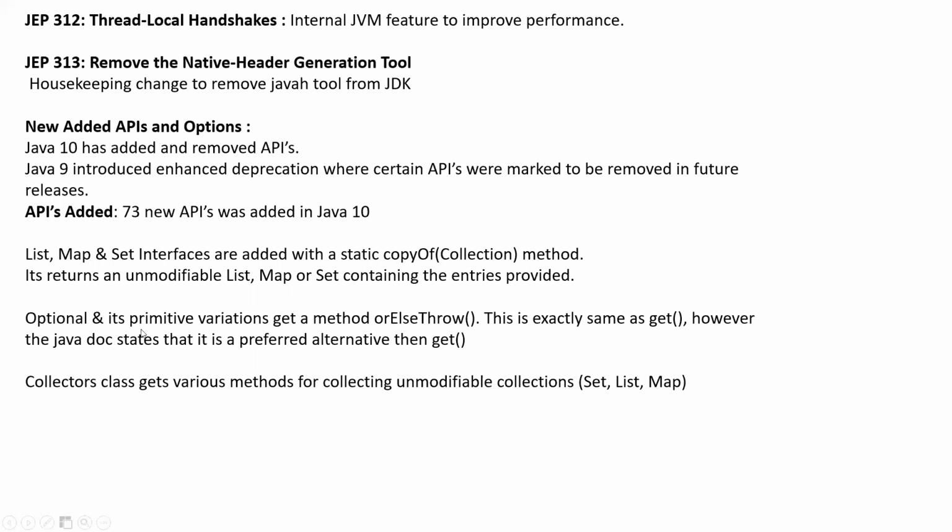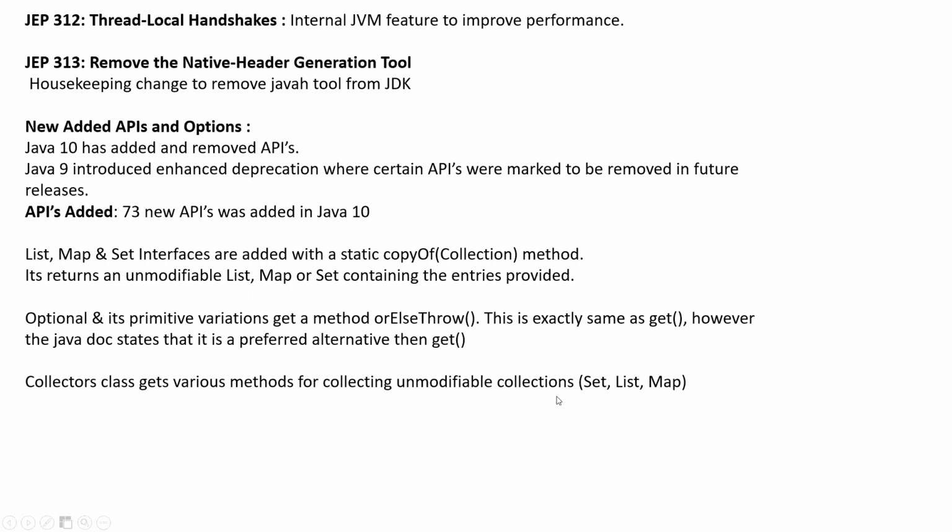The other one is orElseThrow. They have added an orElseThrow method also. This is basically similar to get, but Oracle has claimed to use this orElseThrow instead of get, as it is better. Also, the Collectors class gets various methods for collecting unmodifiable collections.